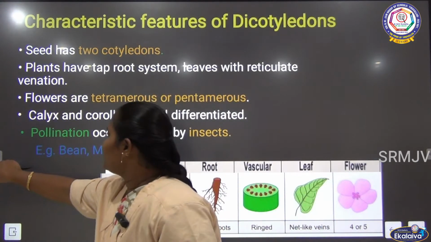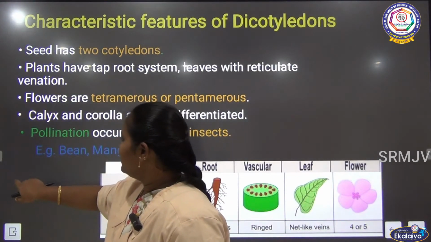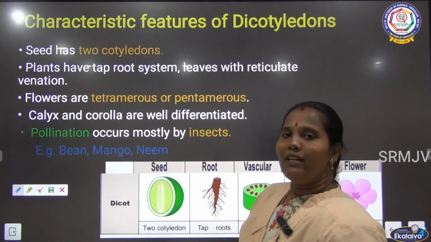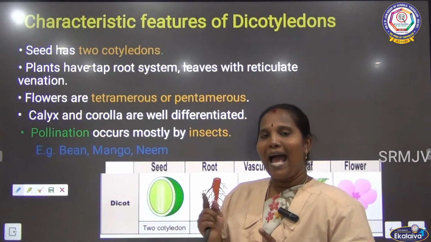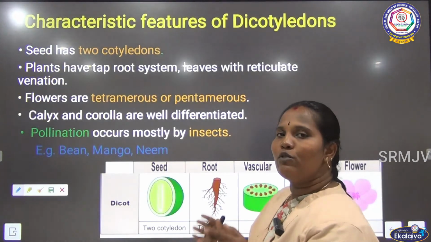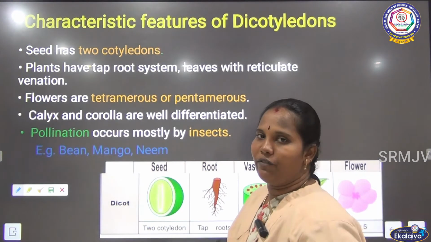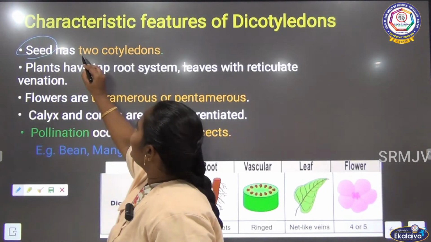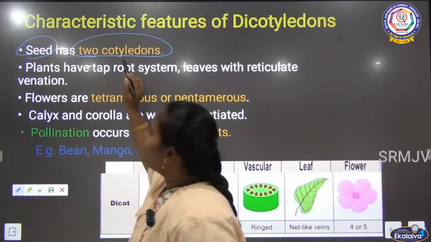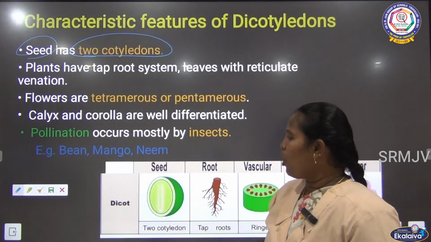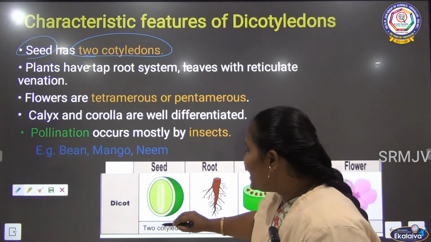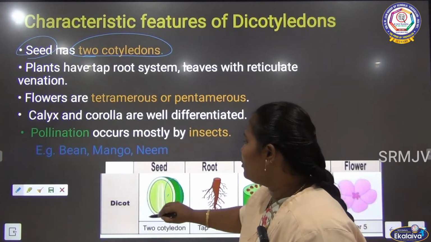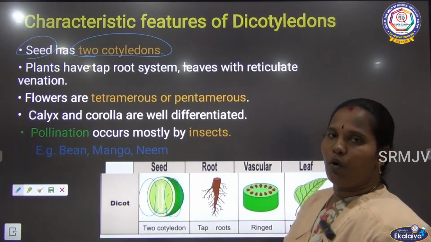Next we have to see the dicot plants. We know the characters of the monocot plant, and here we have to see the flower, seed, everything for the dicot also. First we have to see the seed sheath. The seed of the dicot has two cotyledons. Having two cotyledons means we can divide the seed into two parts. This is the two cotyledon.